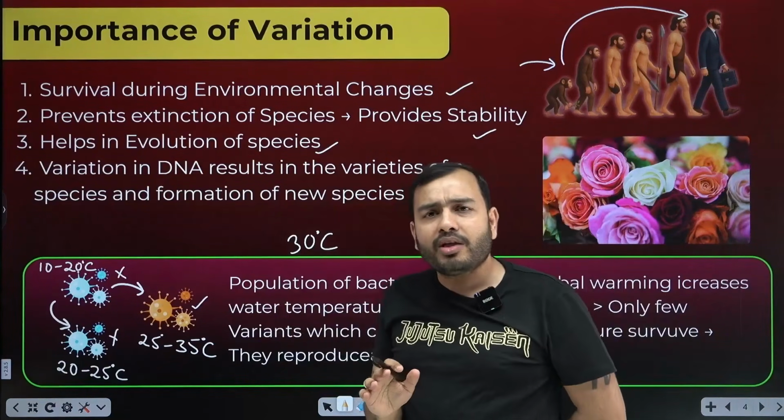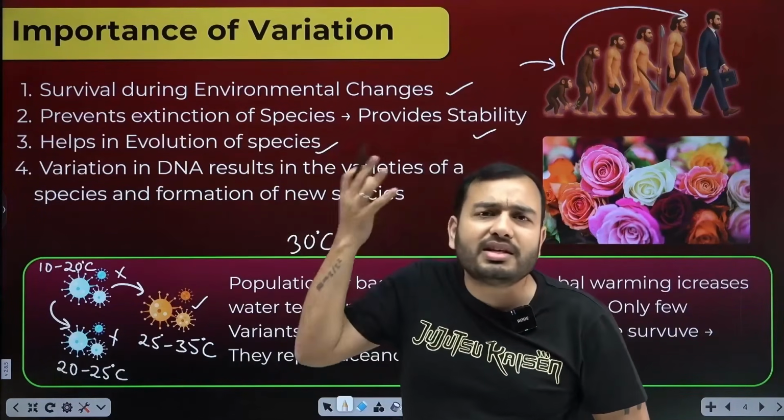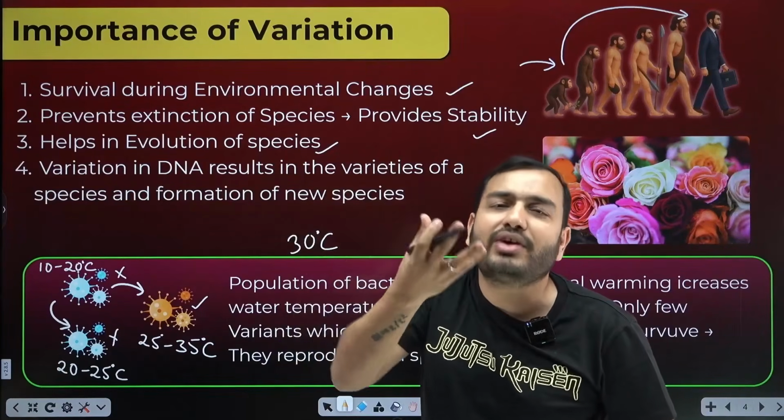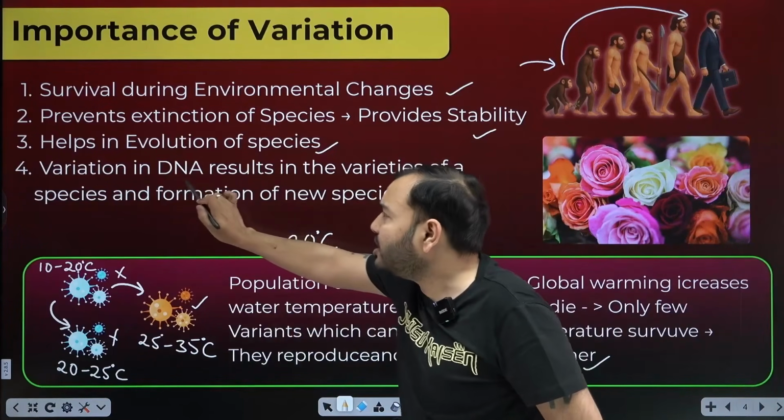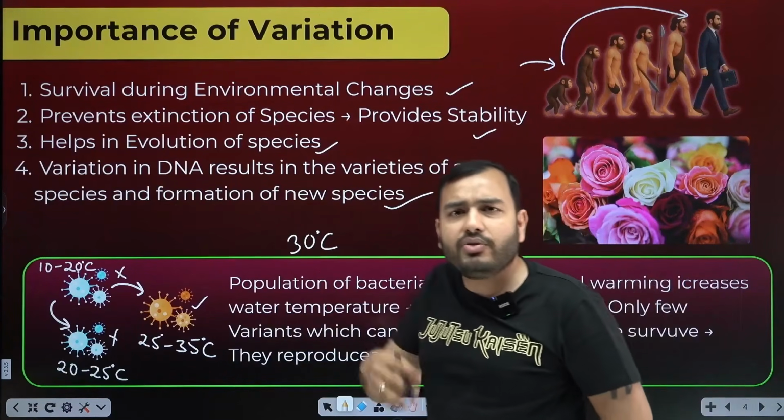Acha, look at one more thing. If there is no error in the DNA, then all of us would look the same. Our qualities would be the same. Everyone would look the same. So different looks are also necessary. Variety is very important. Variation in DNA results in the varieties of species and formation of new species. By this, varieties will be available.